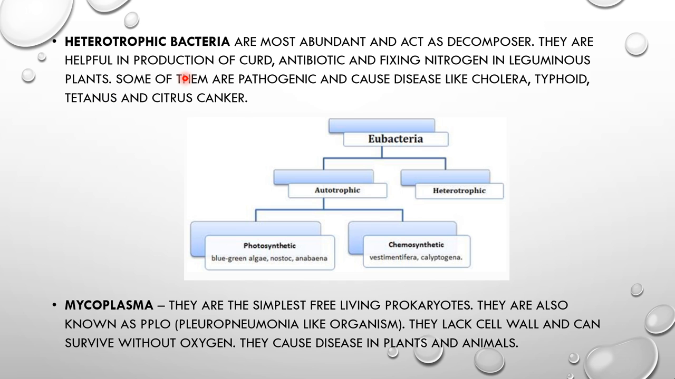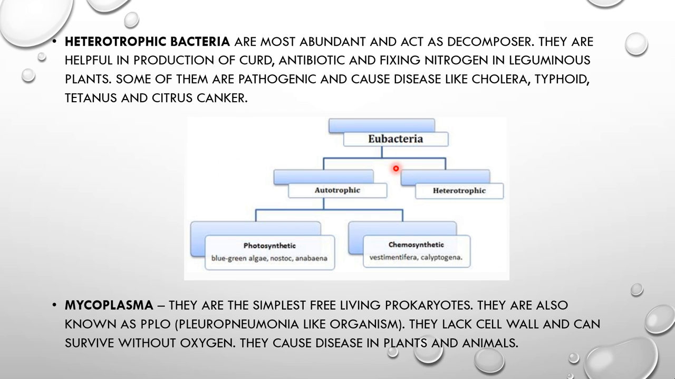Okay, some of the heterotrophic bacteria are pathogens. They cause damage to human beings. Not only to human beings, they are harmful for plants, animals, and pets also. And you know that cholera, typhoid, tetanus, and citrus canker are well-known diseases caused by heterotrophic bacteria.